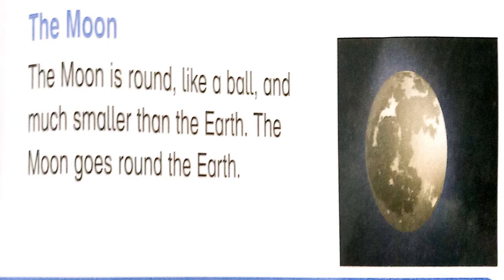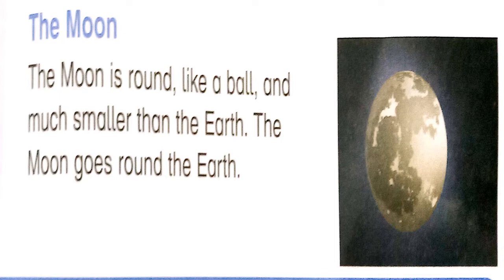Okay, we have read about stars. Now let's read about the moon. The moon is round, as you can see in the image. The moon is round like a ball and much smaller than the earth. As we have read before, the sun is larger than the earth, but the moon is smaller than the earth.